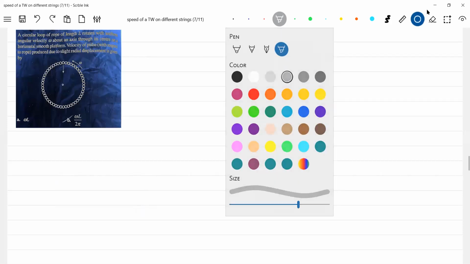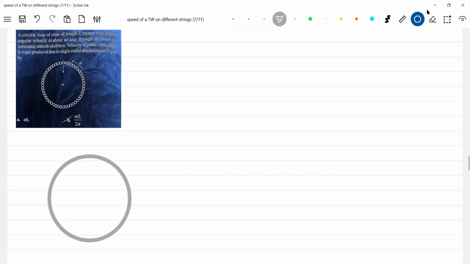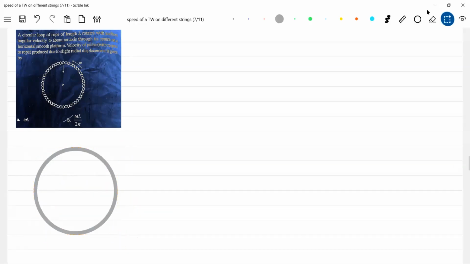Some circular ring, I'll show it. Yes, this will be a better diagram.